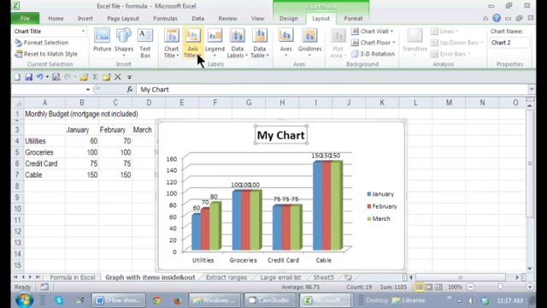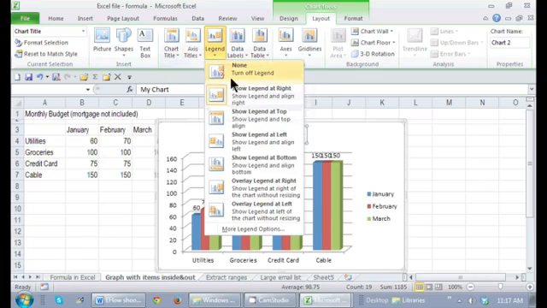I can continue with my legend and changing my legend and any other item that I'd like in Excel. Not too bad. Excel is all about selection.